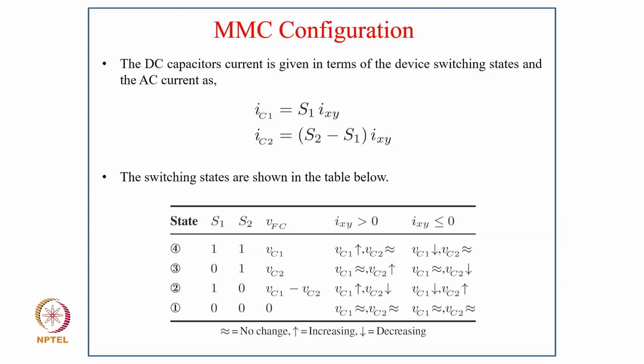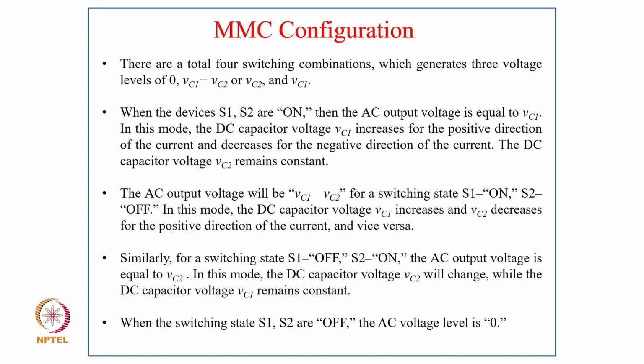And similarly for the third one, typically with the switching state of 1 0, VFC is VC1 minus VC2. In this case, if IXY is greater than 0, VC1 increases and VC2 decreases, and if IXY is less than 0, VC1 decreases and VC2 increases. And then the final mode, typically 0 0, where both devices are off, VFC is 0, and VC1 and VC2 all remain almost the same.